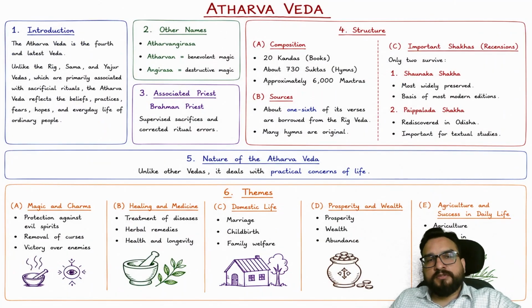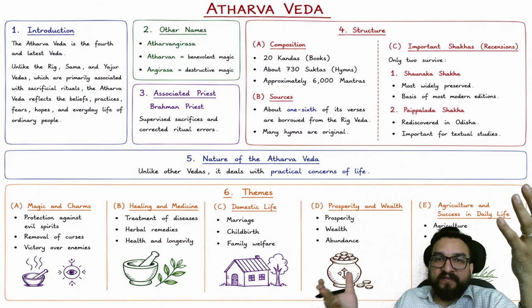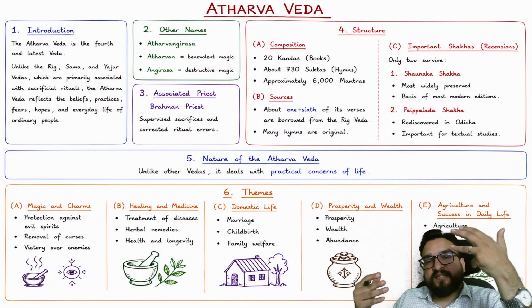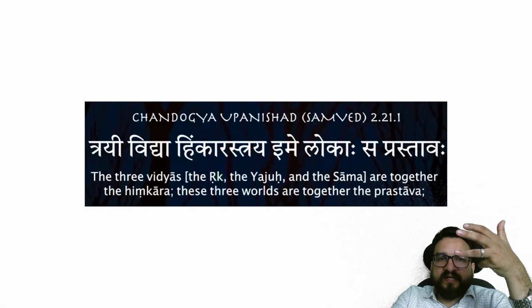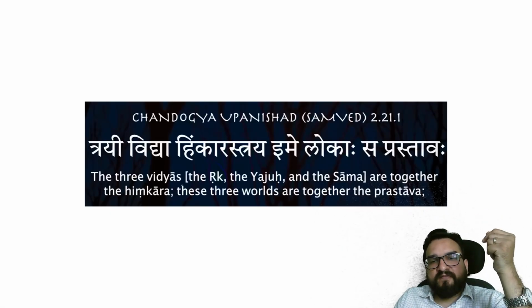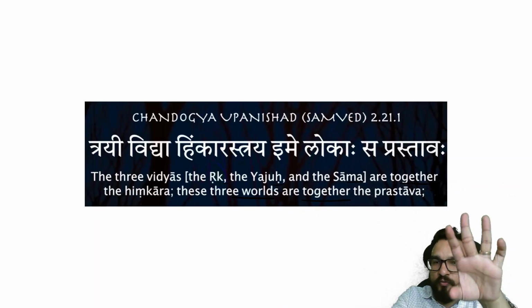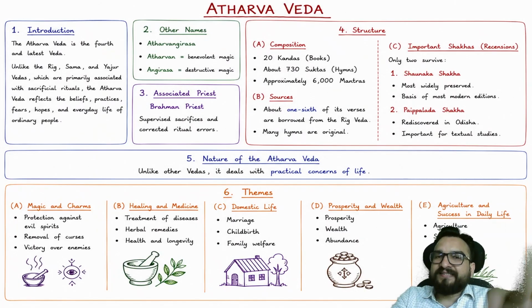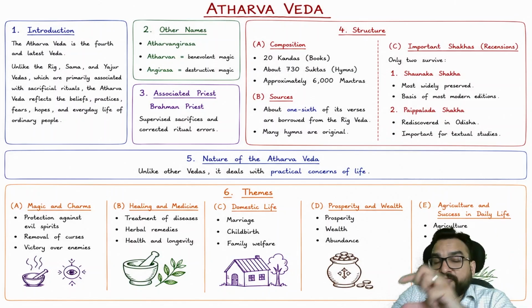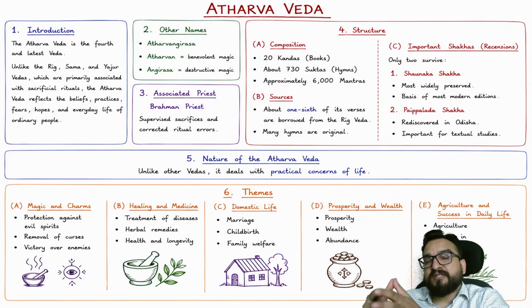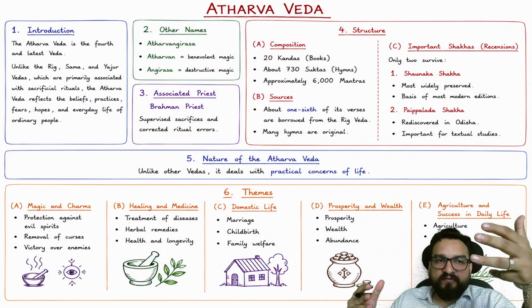Okay? Now comes the last Veda over here, and it used not to be considered a Veda itself. Right? So initially there were 3 Vedas only, and you will find it written in the Chandogya Upanishad: the 3 Vedas, the Rig, the Yajur, and the Sama are together the Hinkara. These 3 words are together the Prastava. It means that 3 books were considered Vedas. This is the particular hymn I have told you, from where scholars say there were originally 3 Vedas.